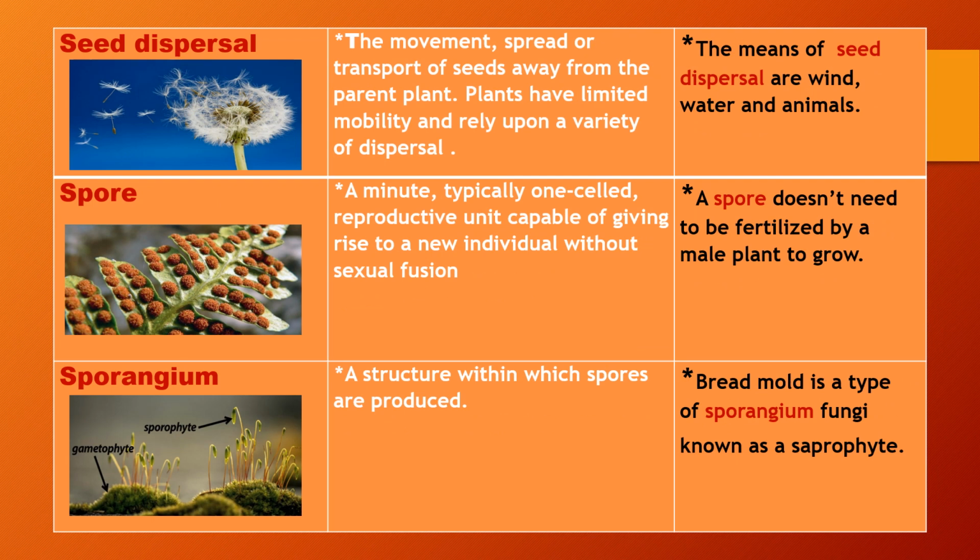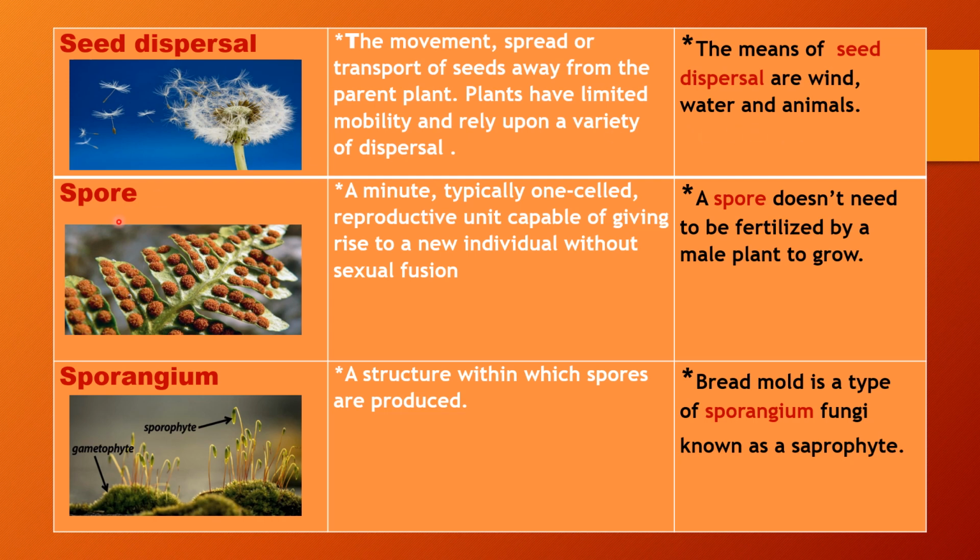The next we have is seed dispersal. It means the movement, spread, or transport of seeds away from the parent plants. Plants have limited mobility and rely upon a variety of dispersal. It could be used in a sentence like, the means of seed dispersal are wind, water, and animals.